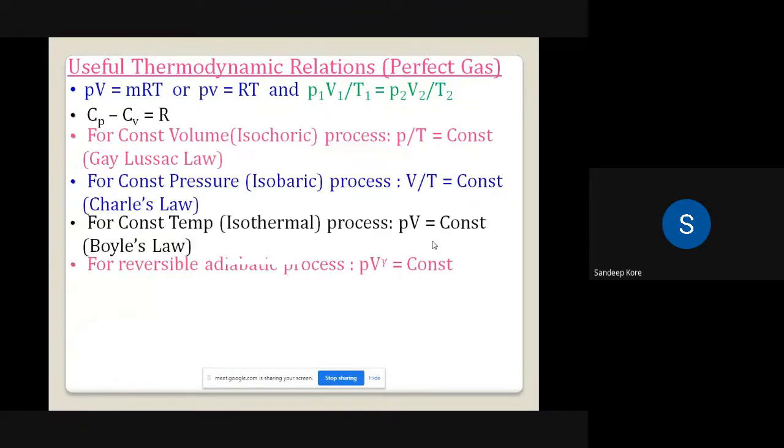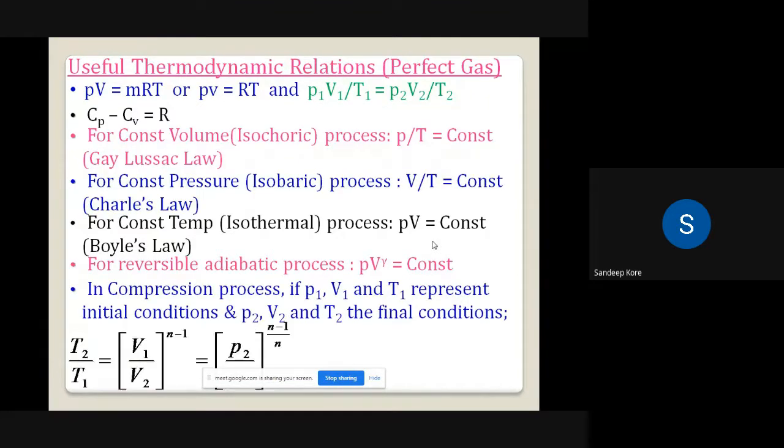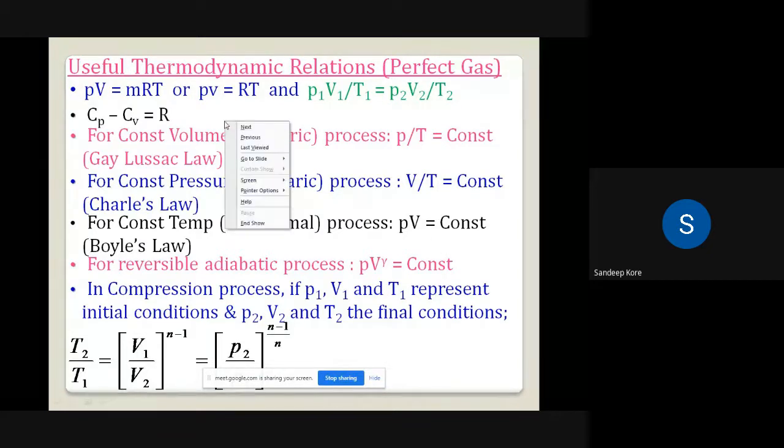So these are some processes already in thermodynamics. We have studied the different processes. So I will name these processes: constant temperature, constant pressure, constant volume, adiabatic or isentropic, and polytropic. These are just formulas that I have listed only for revision purposes. The perfect gas equation is PV is equal to MRT. So already you have studied.